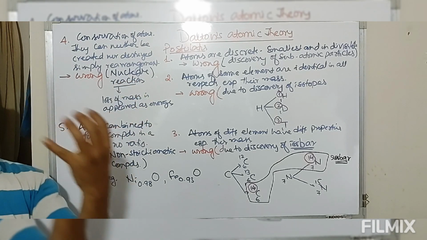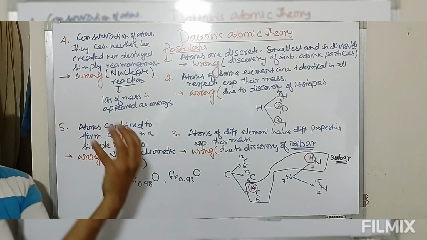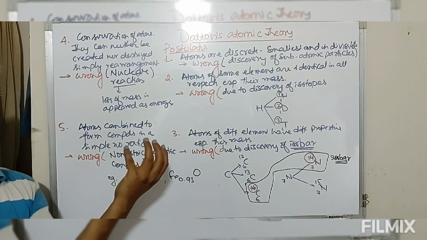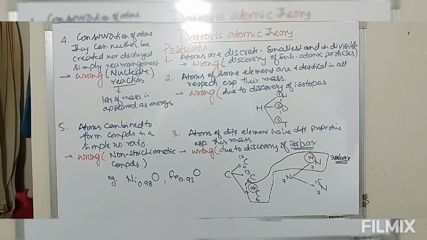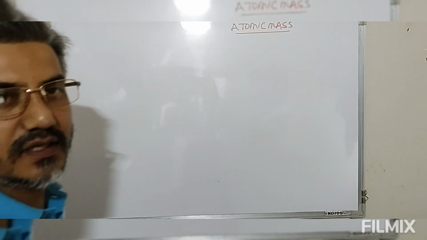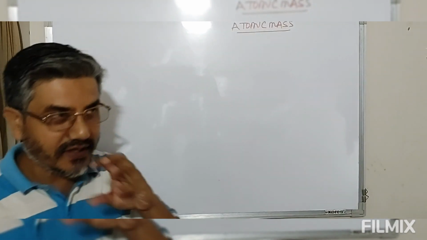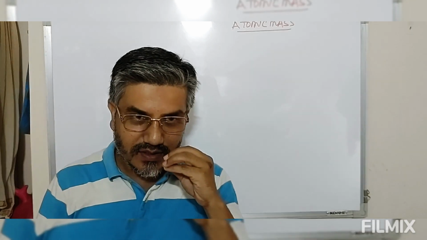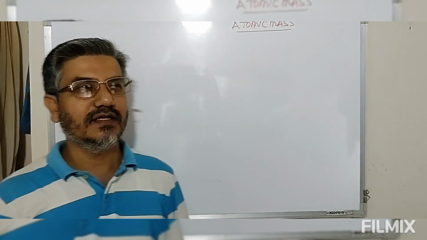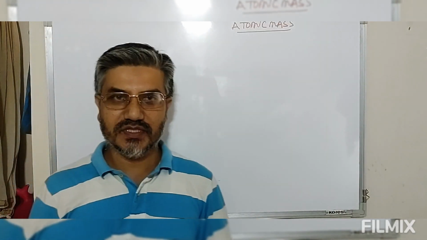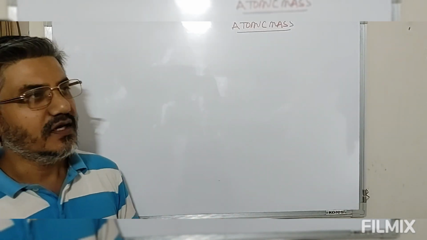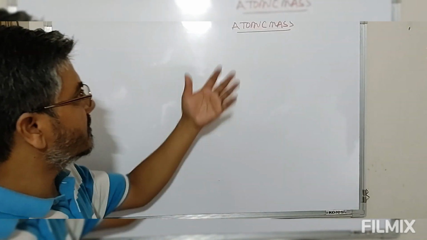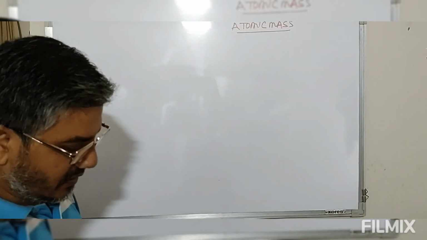Now, having learned the concept of atom, we'll go further in depth. We'll define the mass of the atom, that is atomic mass. We have seen that atoms are not visible to the naked eye, and now we are going to find the mass of these very small particles known as atoms.